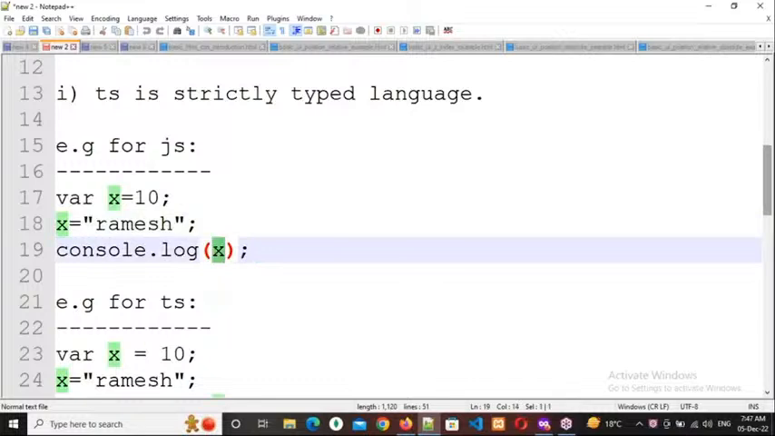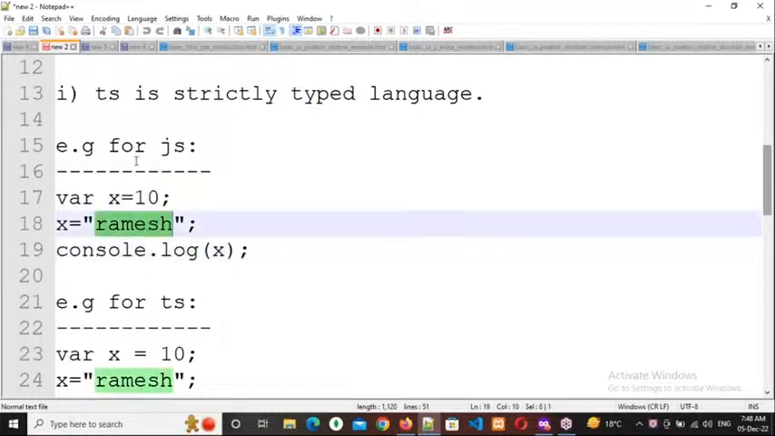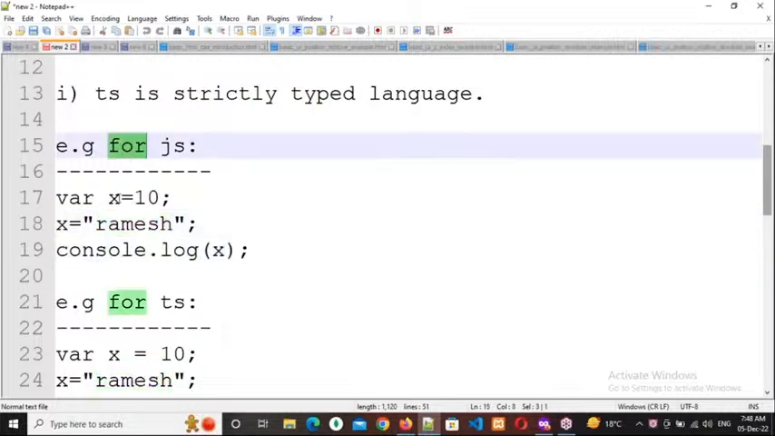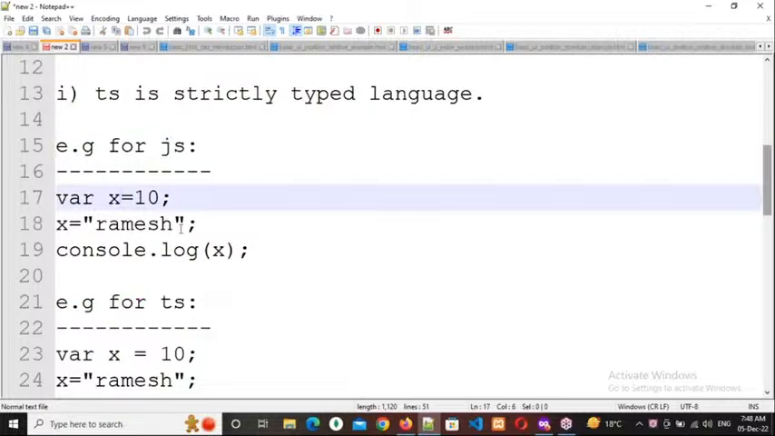Now respond everybody, what is the output I will get? 10 Ramesh, or error, in JavaScript? We will get the output as Ramesh only. Why? Because this is a loosely typed language, so there is no need to mention the data type. It will consider only the latest value and give the related output.